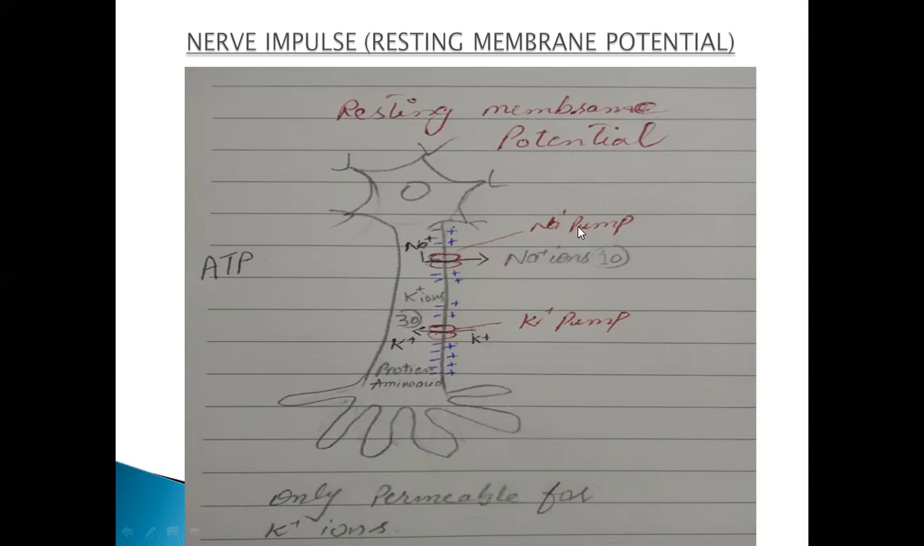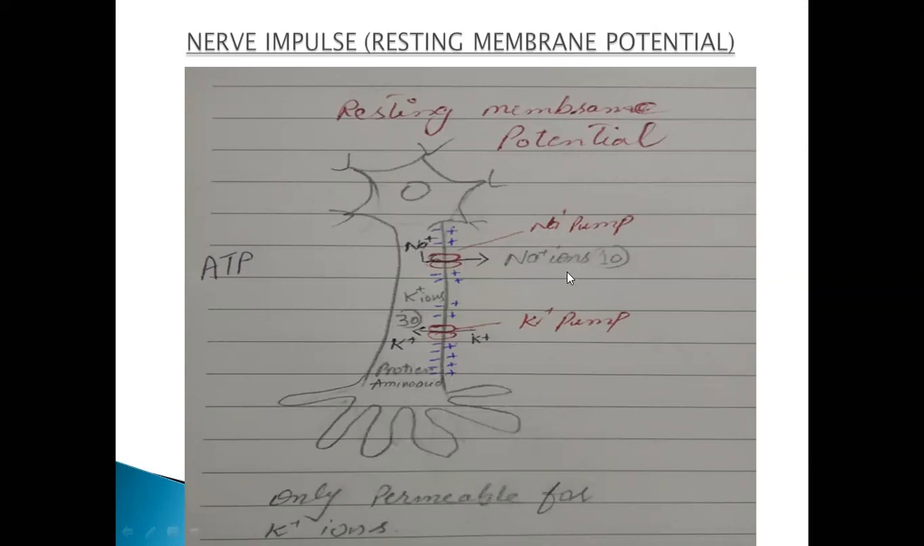Like in your school, there are two gates. One is for boys and one is for girls. The gate from where the girls pass is known as the girls gate, and the gate from where the boys pass is known as the boys gate. In the same way, the gate from where the sodium ions will pass out is known as a sodium pump or sodium channel, and the gate from where the potassium comes inside or outside is known as a potassium pump or potassium channel.